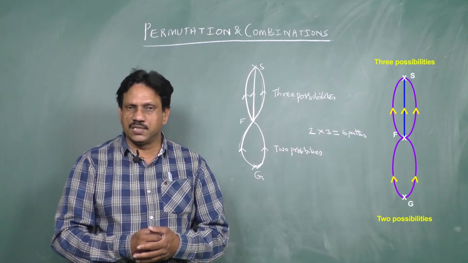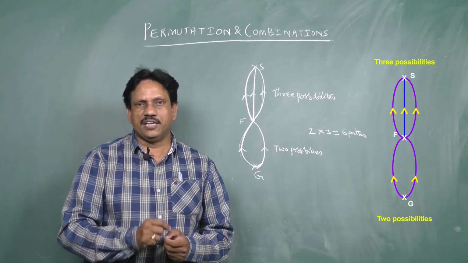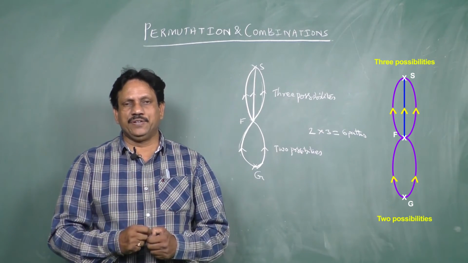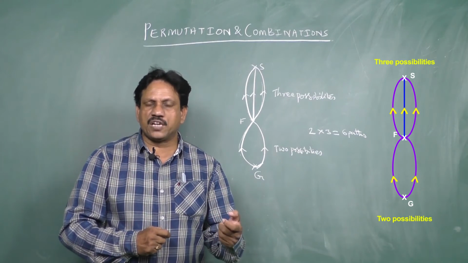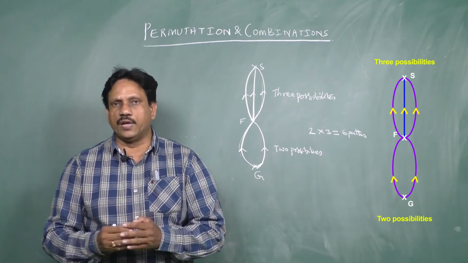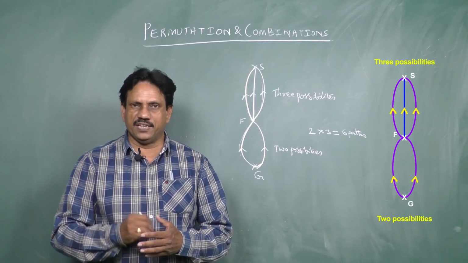Why? Because I can choose to reach the second floor either by stairs or through lift. Here 'or' comes in. So the first work can be done in M ways, and or the second work in N ways. To complete the work, the number of ways is M plus N ways.